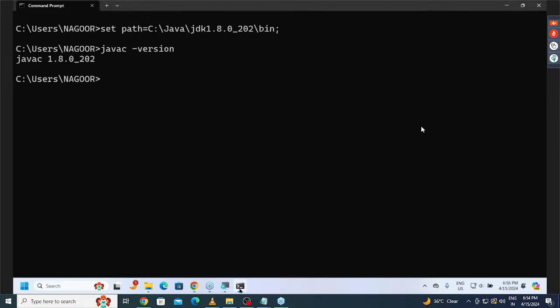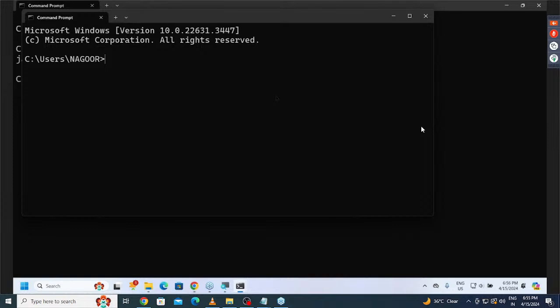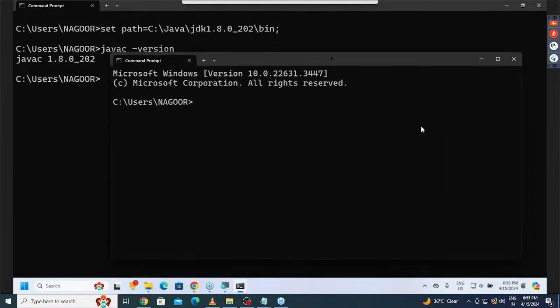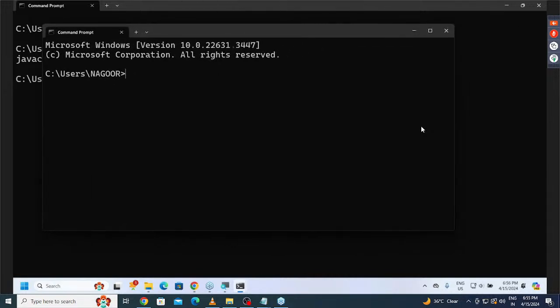Right click on the command prompt icon on the taskbar, then click on terminal, command prompt. Now this is another command prompt. Observe carefully what we are doing inside this command prompt. Understand it now.